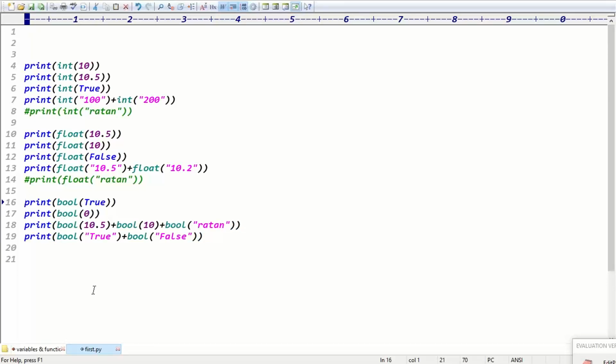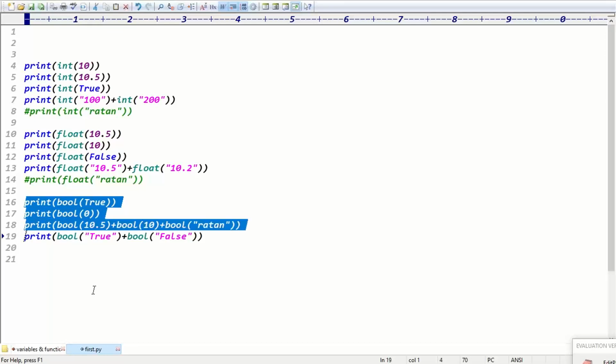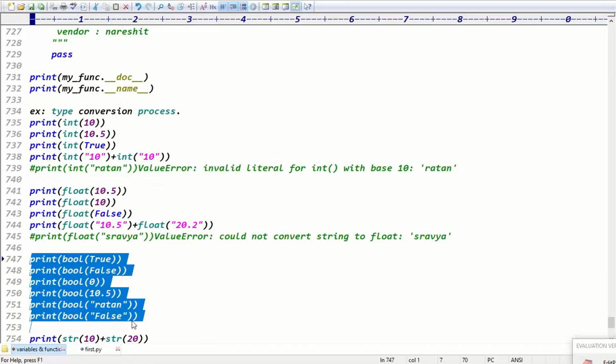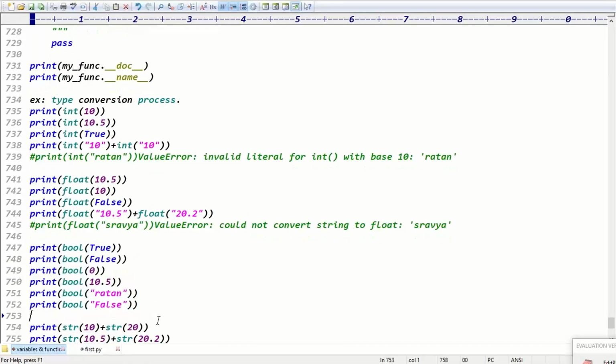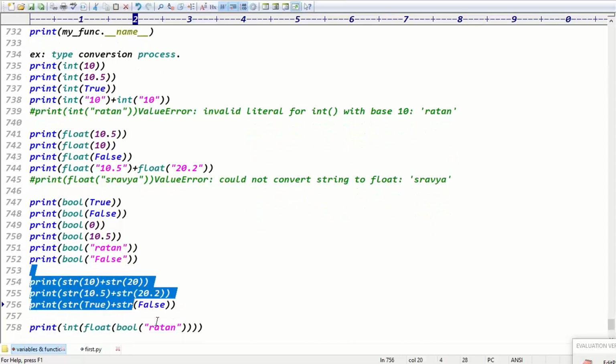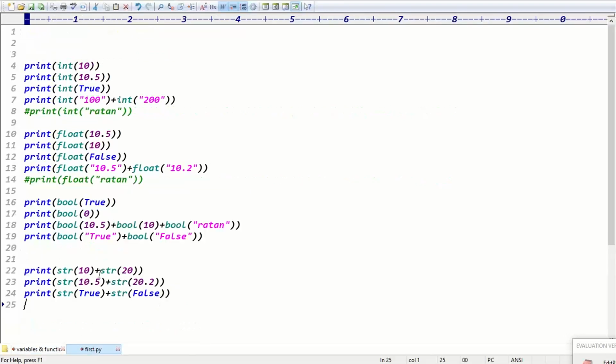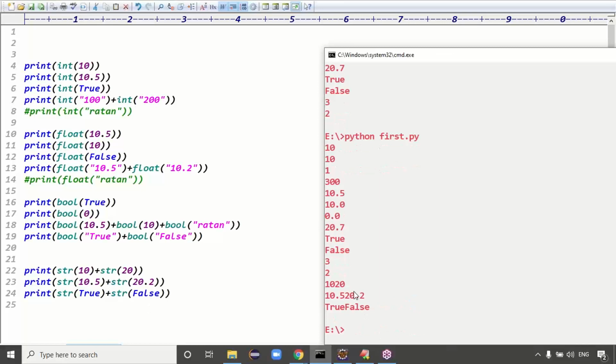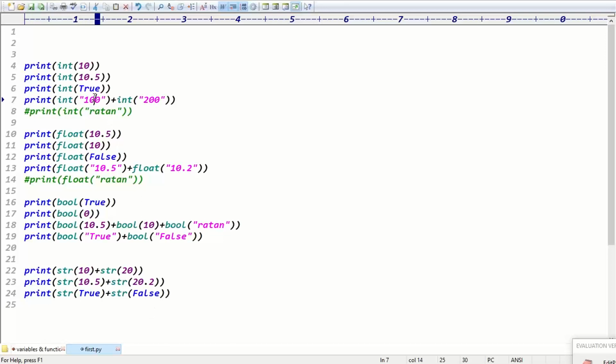Yeah, this conversion you have to take care of, guys. Boolean of true, Boolean of 0, Boolean of 10.5, Boolean of true and Boolean of false. Is that clear now? Good. Next you can see string data, float data, Boolean data here. String plus string, what is the output? I'm converting integer into string format, float into string format; string into string is not required. The output is 10, 20, 10.5, 20.2, true and false, right?